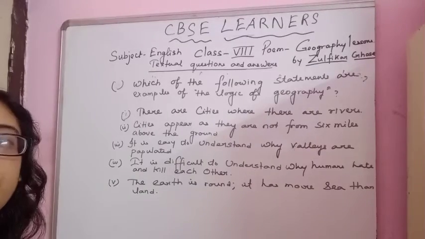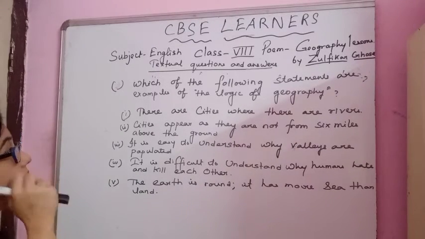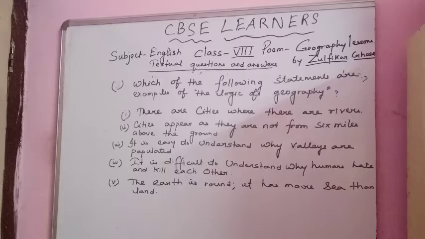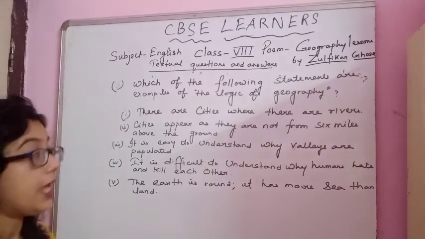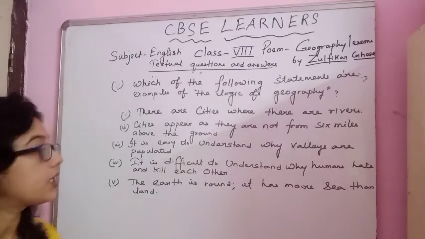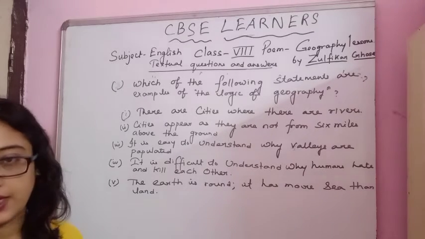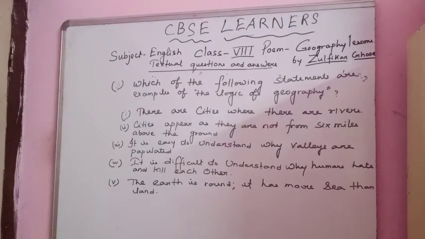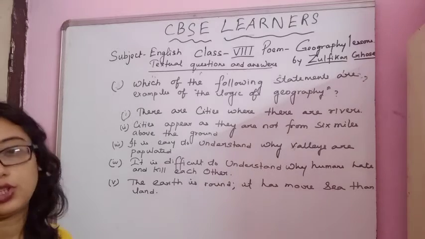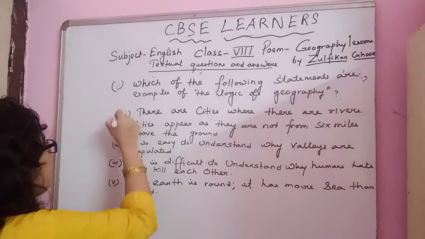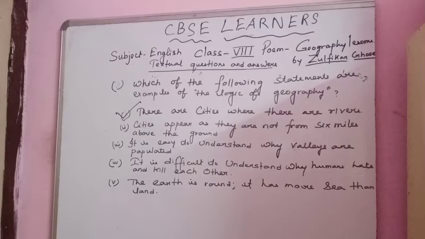Okay, so the third question is which of the following statements are examples of the logic of geography? They have given here 5 options. Number 1 is there are cities where there are rivers. So I think this is logical and it gives you an example of logic of geography. The first one we can take. Cities appear as they are not from 6 miles above the ground. So I don't think it is necessary as logic of geography.